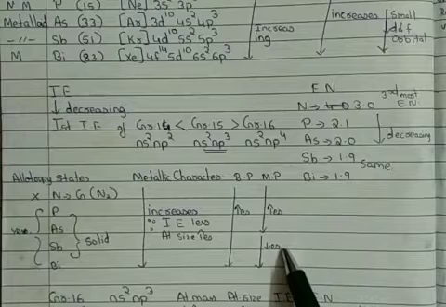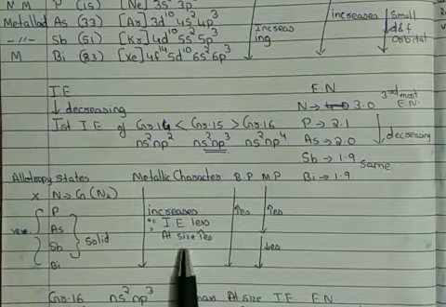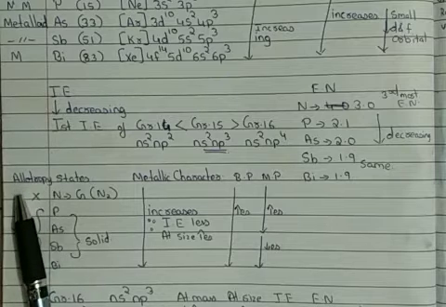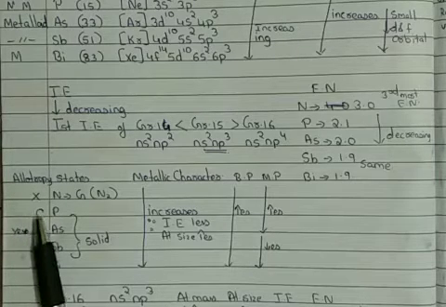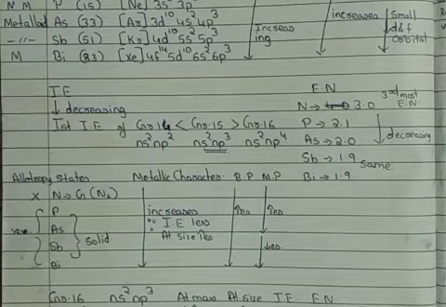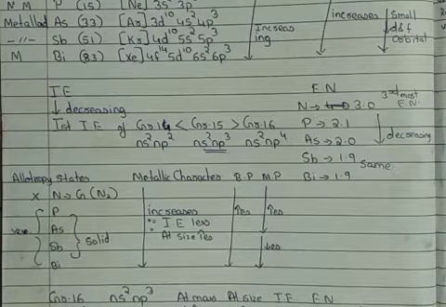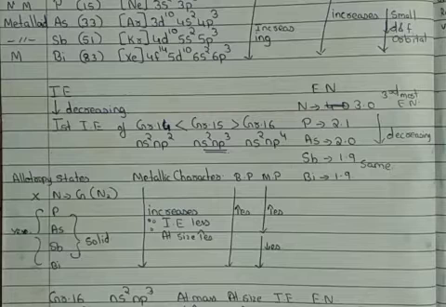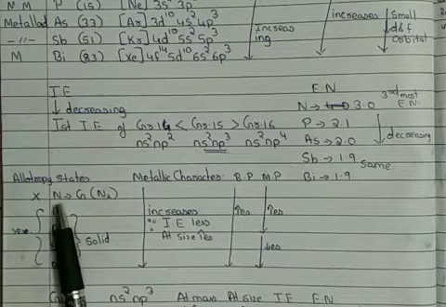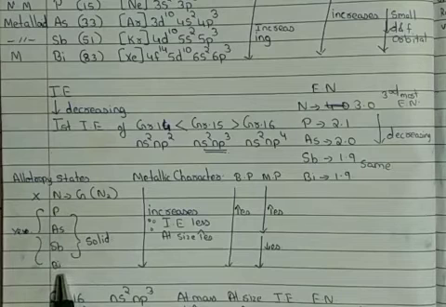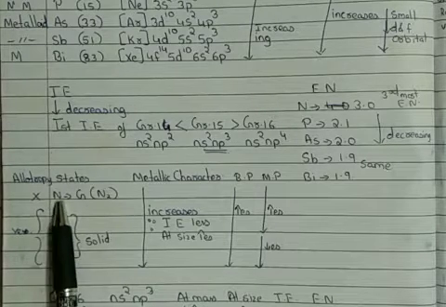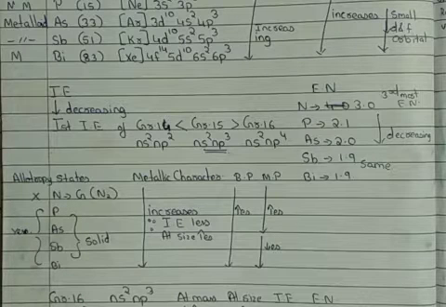Then after doing their melting point, boiling point and metallic character, the next thing is whether these elements show allotropy or not. Now what do we understand by allotropy? Allotropy is a phenomenon where one element can exist in more than one physical form. So in group 15, except for nitrogen, all other elements show allotropy. Means all other elements' allotropes are possible, whereas nitrogen's allotropes are not possible.